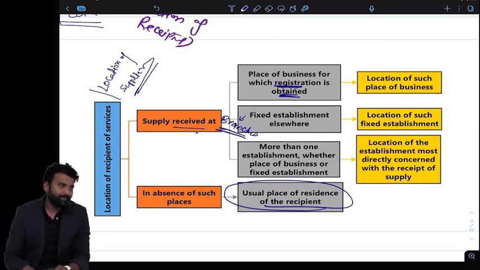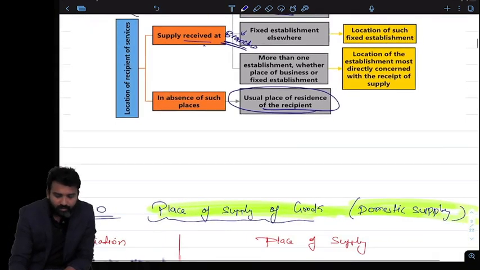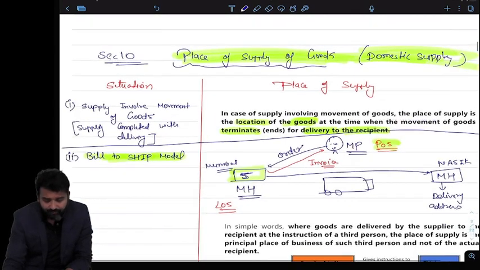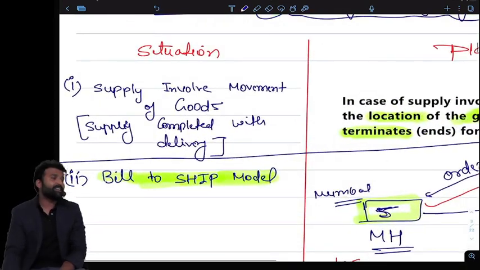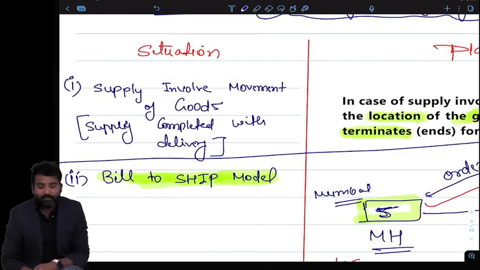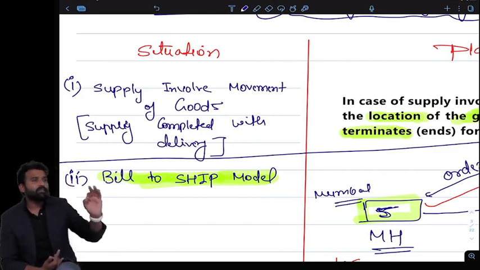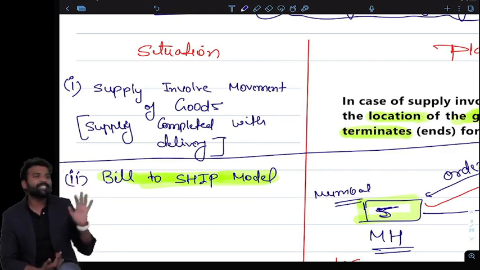Okay, now what does section 10 exactly say? Now this is very important. First of all, section 10 is about the place of supply for goods. So we have to understand what will be the place of supply for goods. Very simple. Whether the goods involve movement, meaning whether I am dispatching the goods.